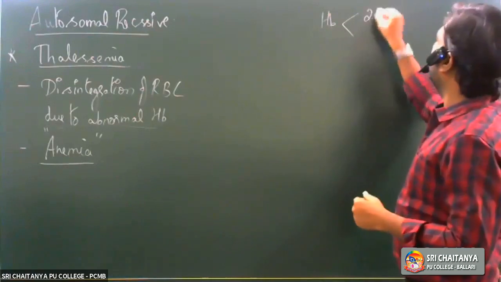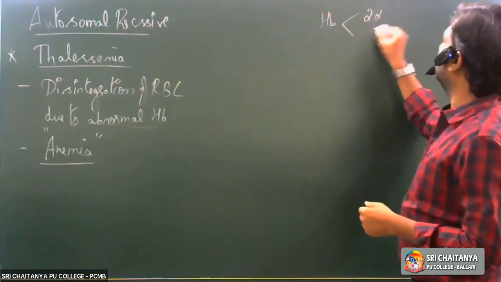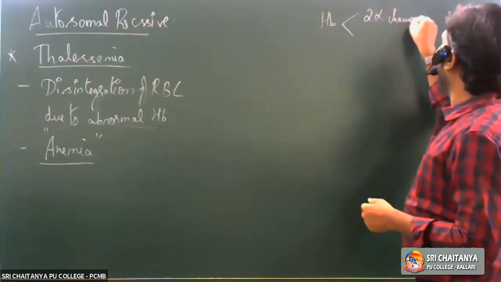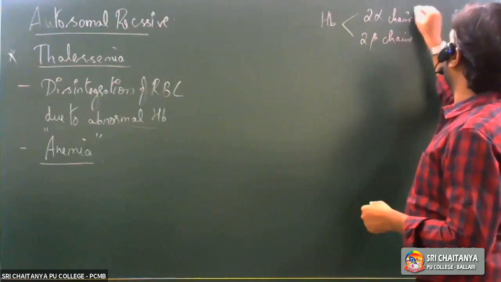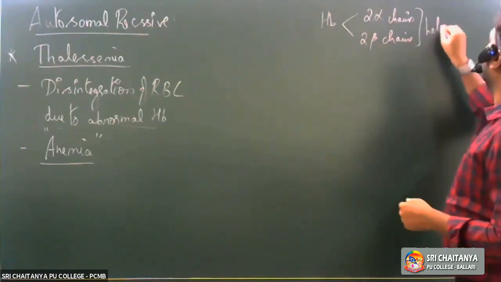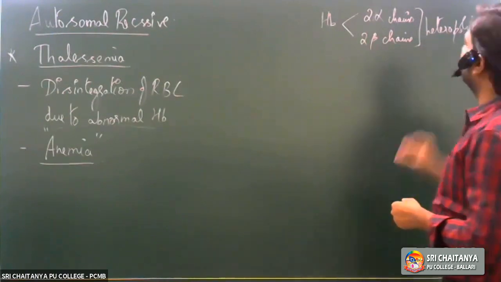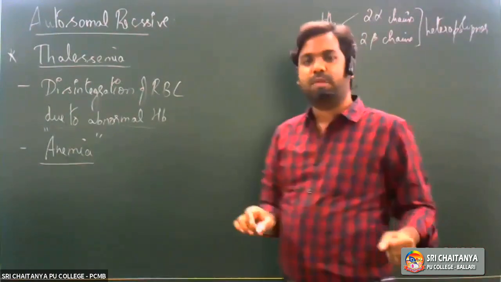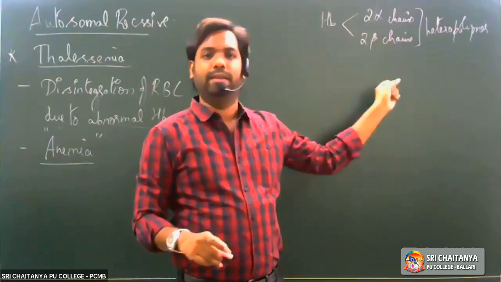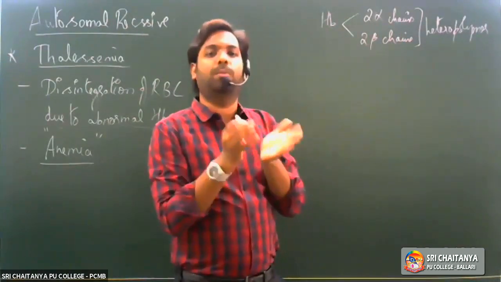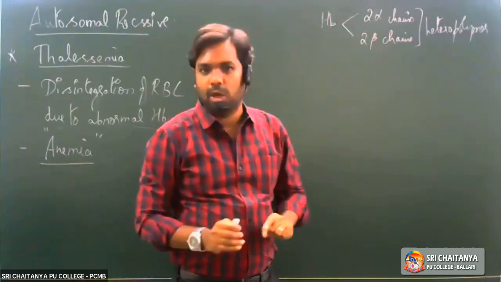There are two alpha chains and two beta chains, which are arranged in a heteropolymeric structure. These two alpha chains and two beta chains together, when arranged in a heteropolymeric structure, lead to the formation of one hemoglobin molecule, right?